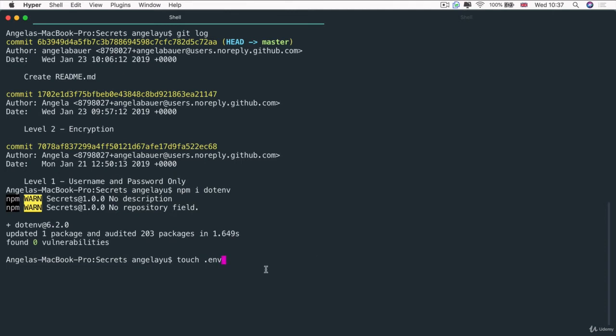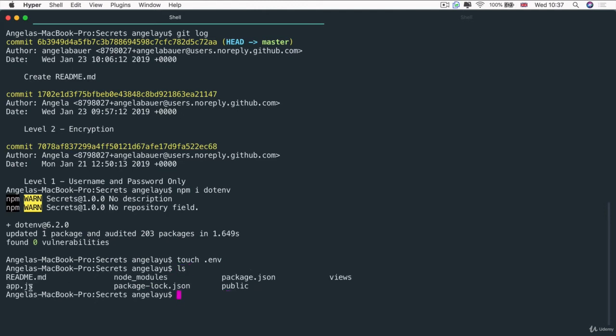Now, it's really, really important that when you name this file, .env can't be used like a file extension. It's not like .mp3 or .png. This has to be the entire name of the file. And just like other files like .git, this is a hidden file. So that means when I hit enter and create that file and I do an ls on my current directory, I won't see it.